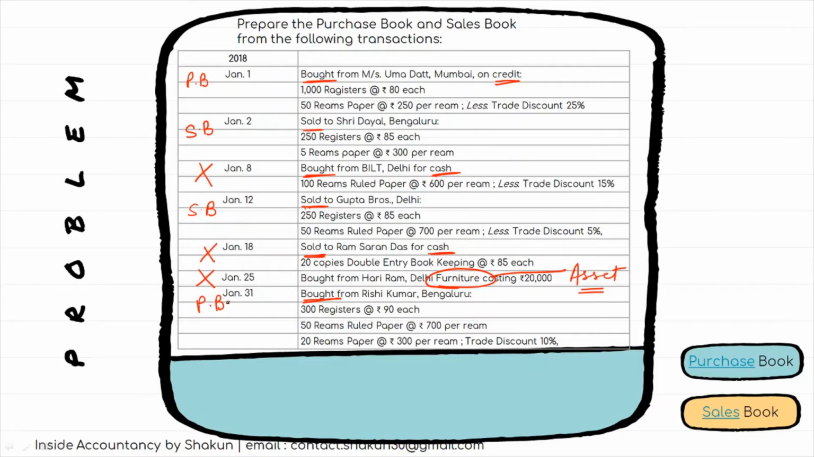So we have analyzed all the transactions and we can see that two transactions are to be recorded in the purchase book, and two are to be recorded in the sales book. Now let's have a look at the purchase book. The first transaction is from Umadat and the second one is from Rishi Kumar, Bangalore. So let's have a look at the purchase book.